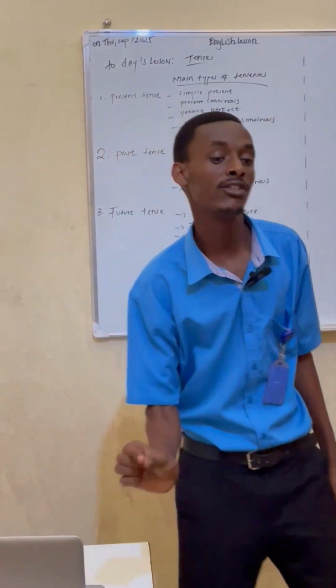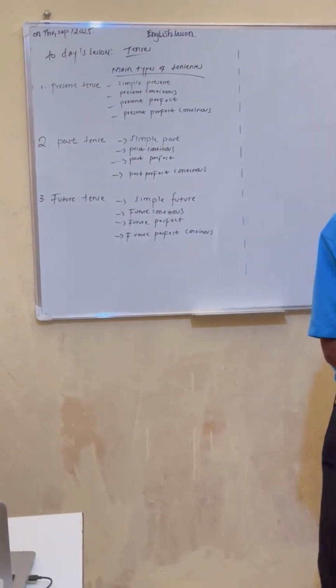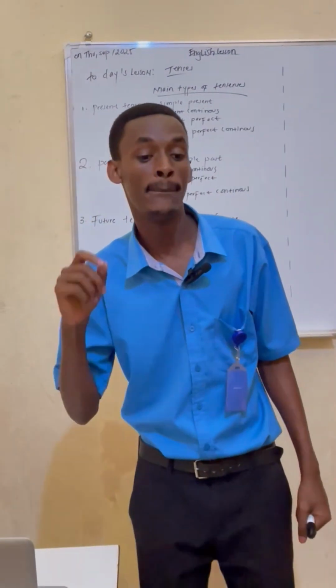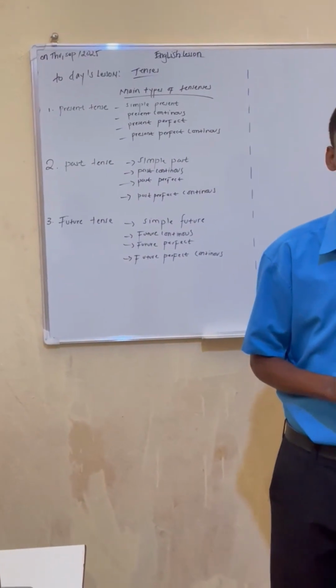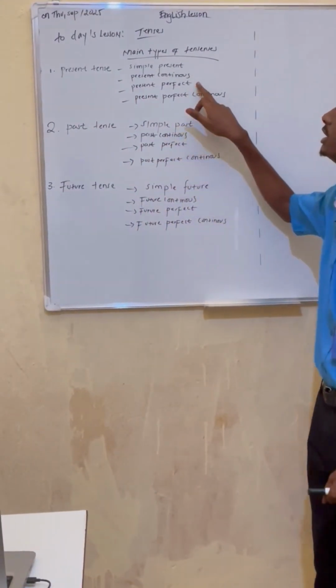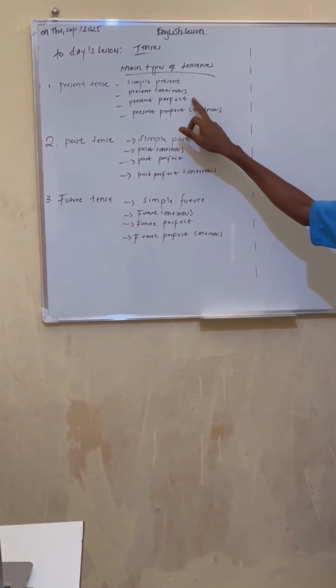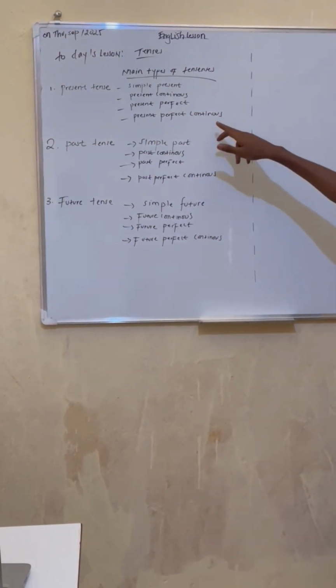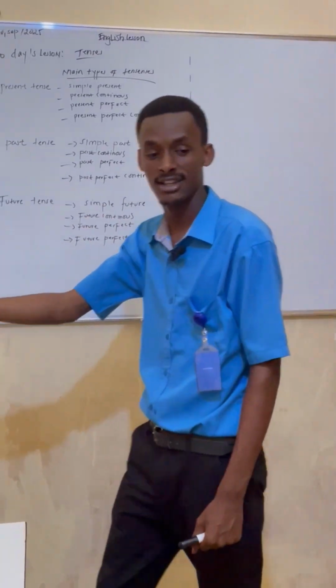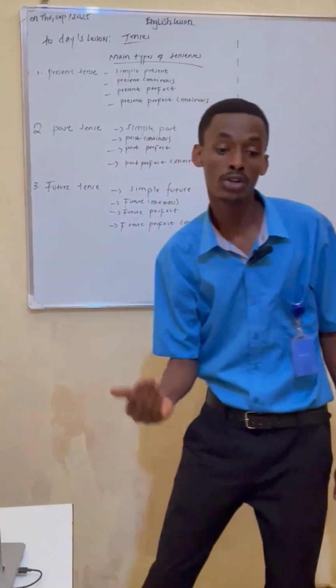You say I have cooked. Yes? So it means that action, it has happened today, but not now. Yes? Before now. That's the action we found in present perfect. And again, we see what we call present perfect continuous tense. It is an action that has been going on before now.